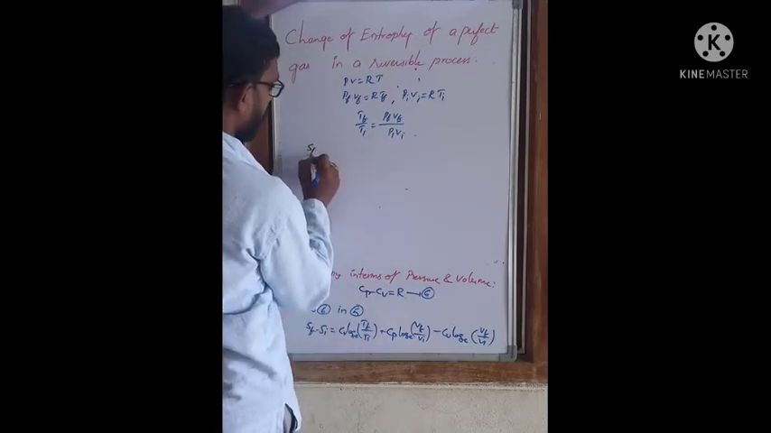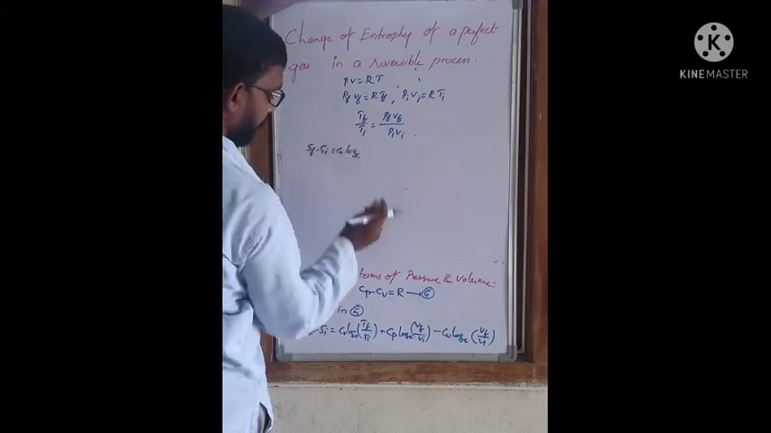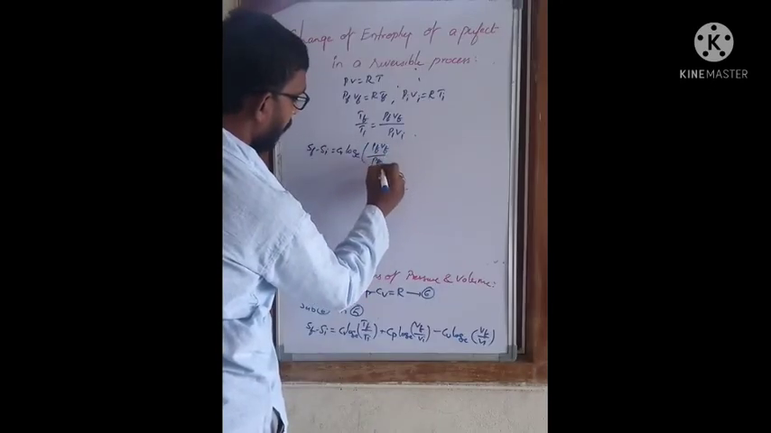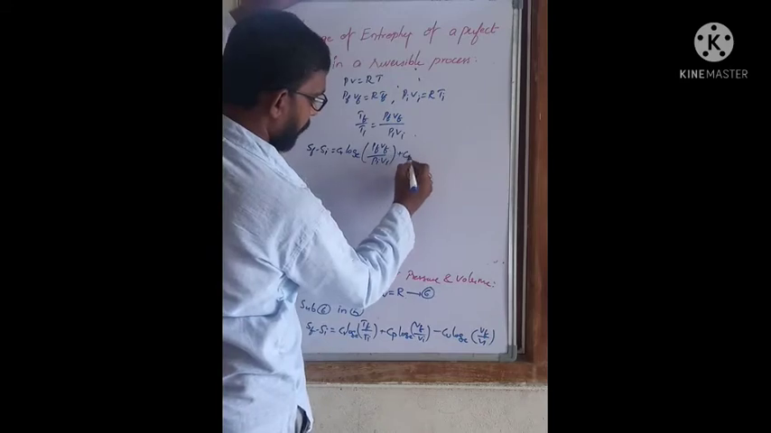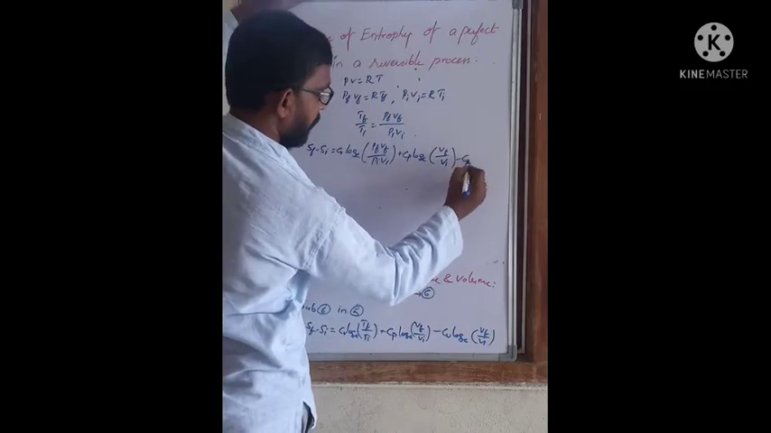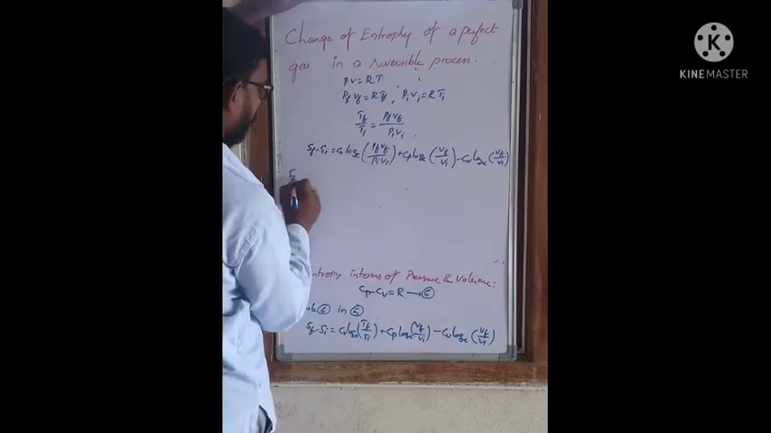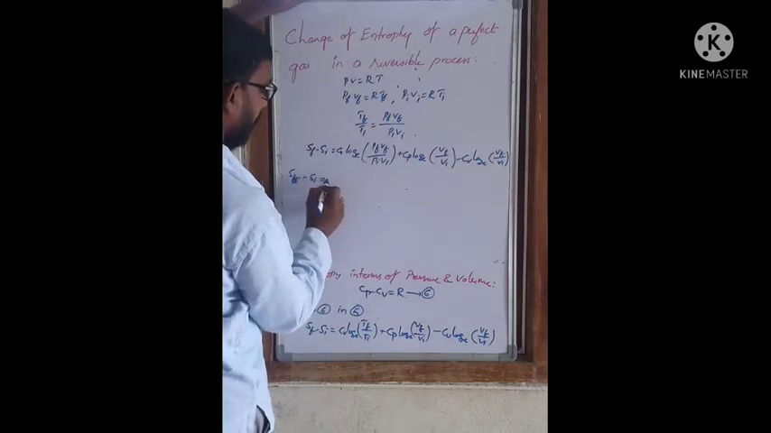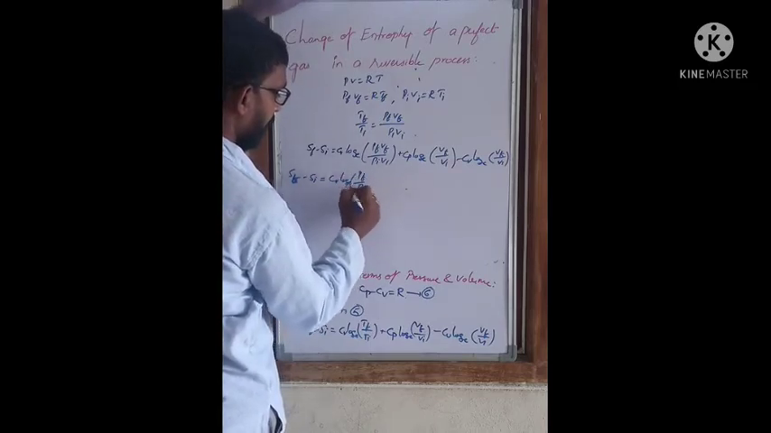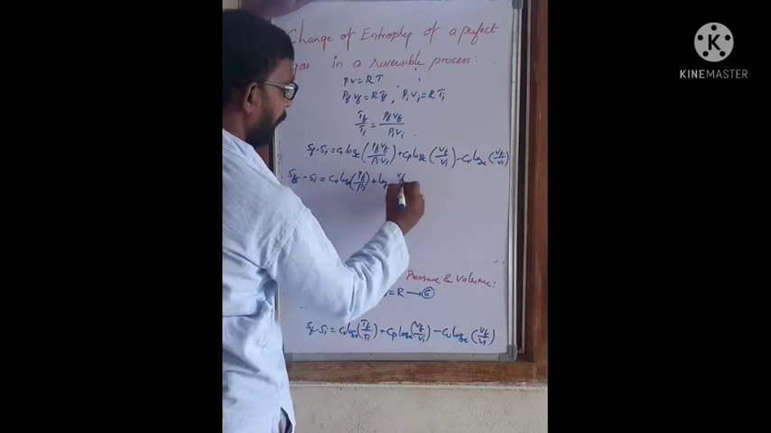So what we get finally is Sf − Si = Cv log_e (Tf/Ti), and here you have to substitute Tf/Ti, which is Pf Vf/(Pi Vi), plus Cp log_e (Vf/Vi) − Cv log_e (Vf/Vi). By adjusting this equation, we write Sf − Si = Cv log_e (Pf/Pi), and here we'll write plus log_e (Vf/Vi).